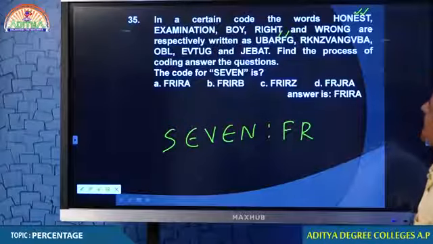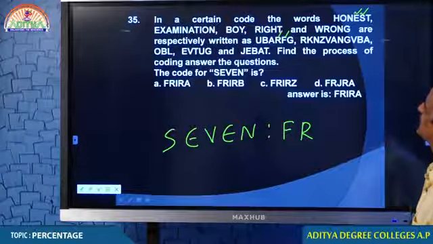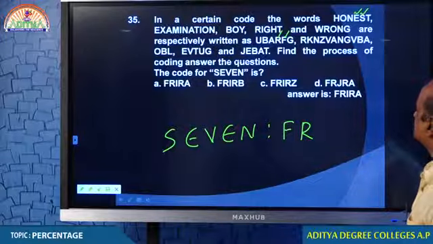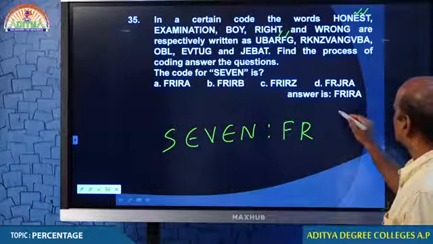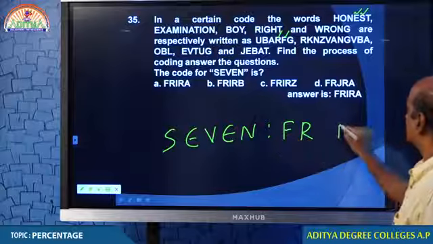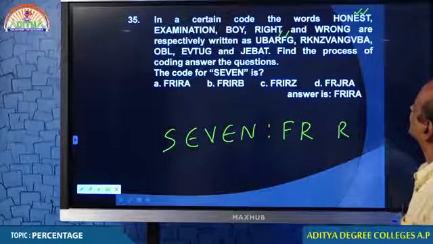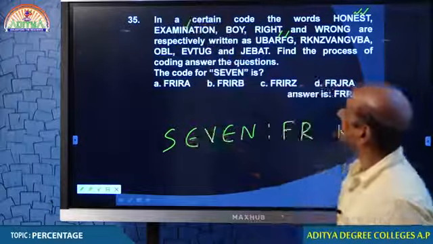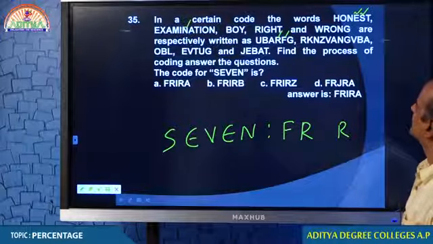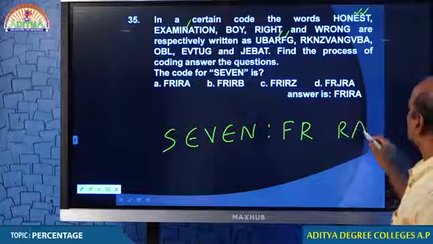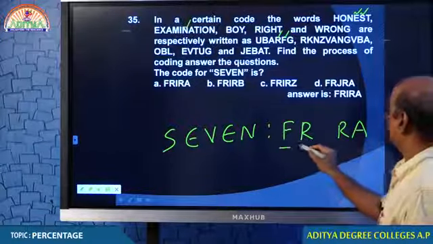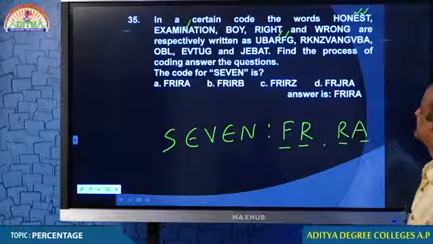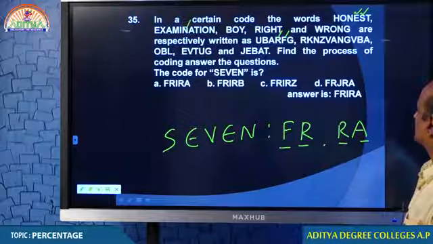Then V. Where is V? Do we have V? If it is not there, we have to get it. Okay, we discuss what is there. V, just look at that. V, we discuss again. E means R again. N. N is given. Where N is given? Here. Which one? Sixth letter. What is the sixth letter here? A. Your answer must be, look at the option, F R dash R A.